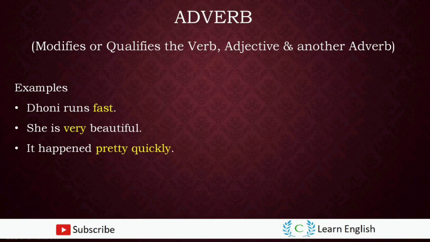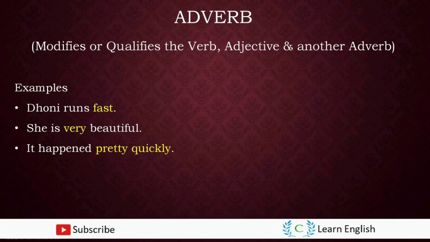If you look at the first example, the word fast says something more about the verb, so that is an adverb. If you look at the second sentence, the word beautiful says something more about the girl, so that is an adjective, and the word very says something more about an adjective, so that acts as an adverb in the second sentence.